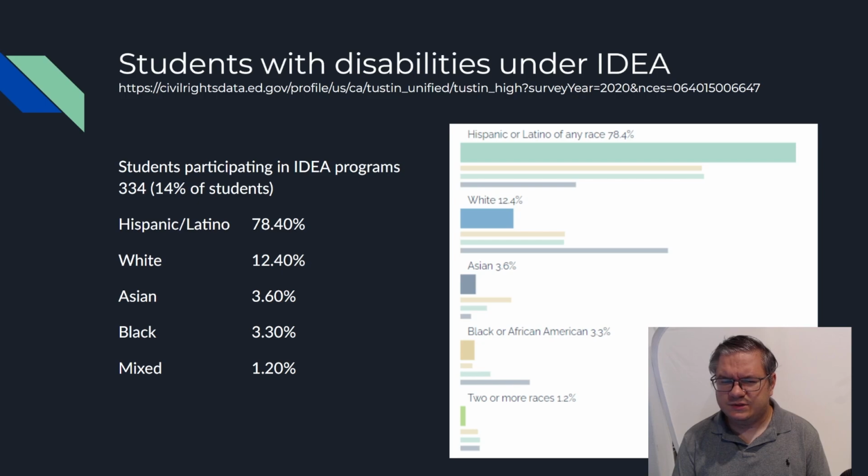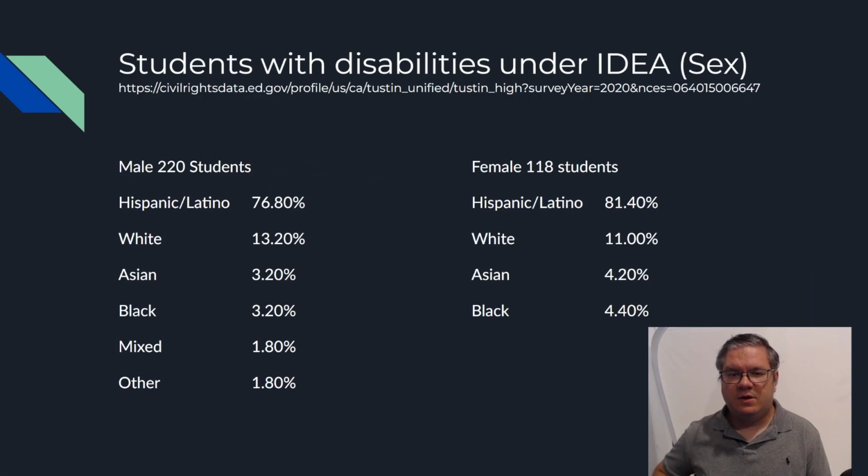Following close to the trend, we have 78.4% Hispanic taking up the program, 12.4% white, 3.6 Asian, 3.3 black, and 1.2 mixed. Breaking these numbers down further, we see we have 220 males in the program with 118 females.